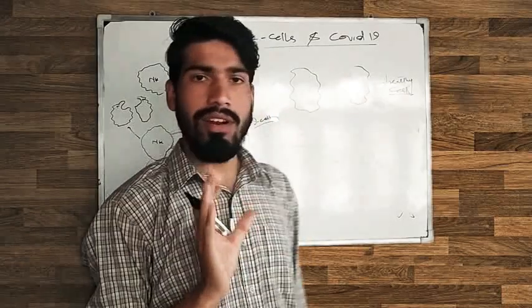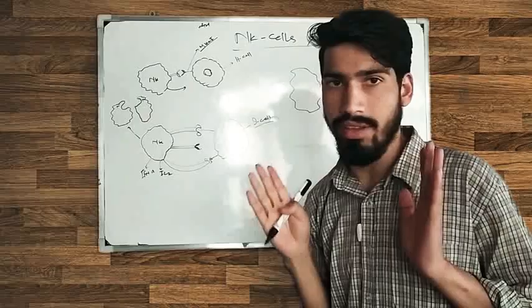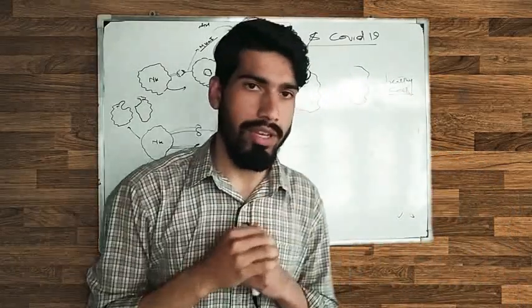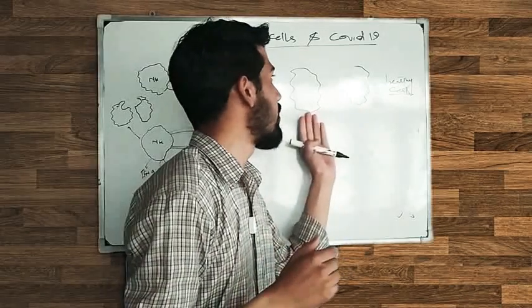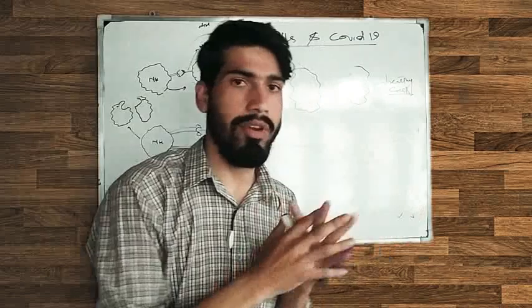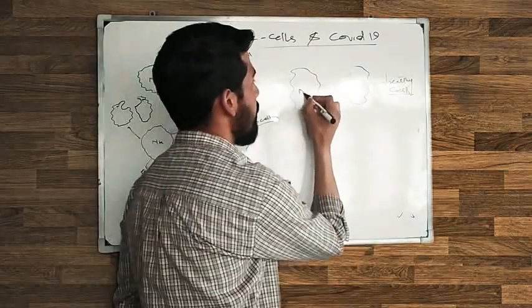The NK cells are like a cop or an inspector. It checks everything inside the body. For example, this NK cell goes and checks whether the cell is perfect or not.